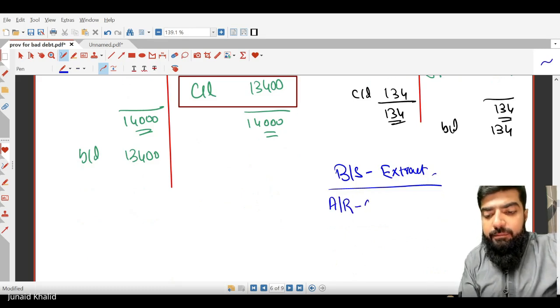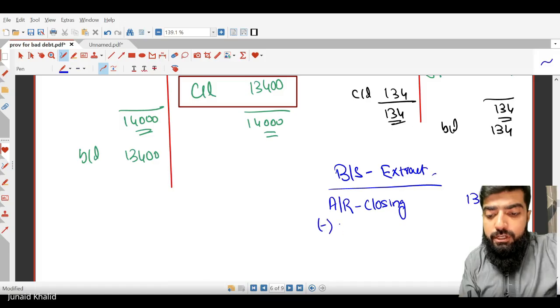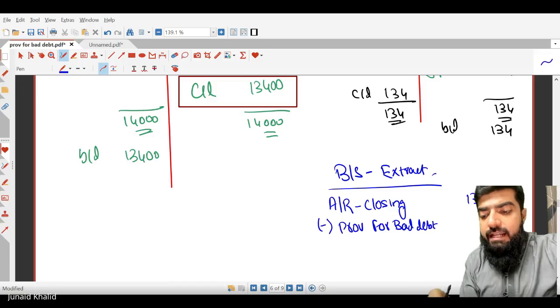Can you please let me know the trade receivable closing balance? Closing balance 13,400. And then we are going to deduct the provision for bad debt. Do you know the closing balance of the provision for bad debt? 134. Very good, excellent.